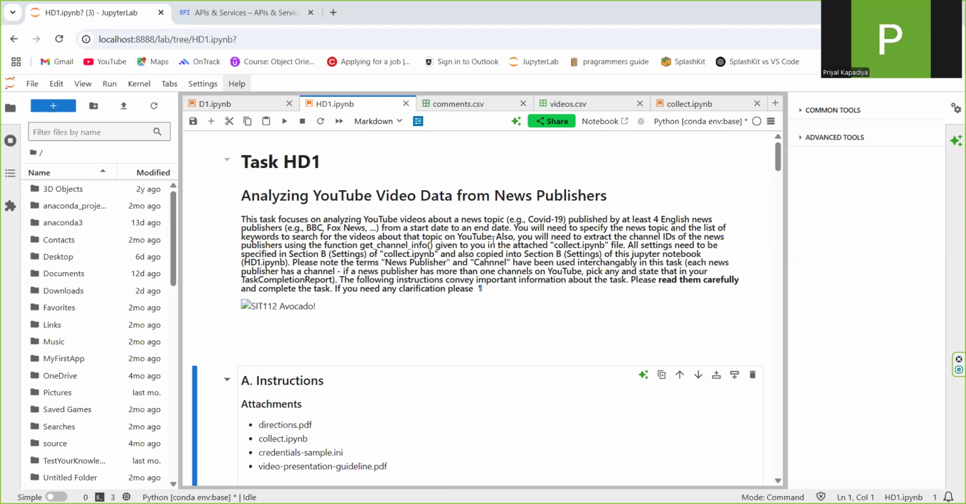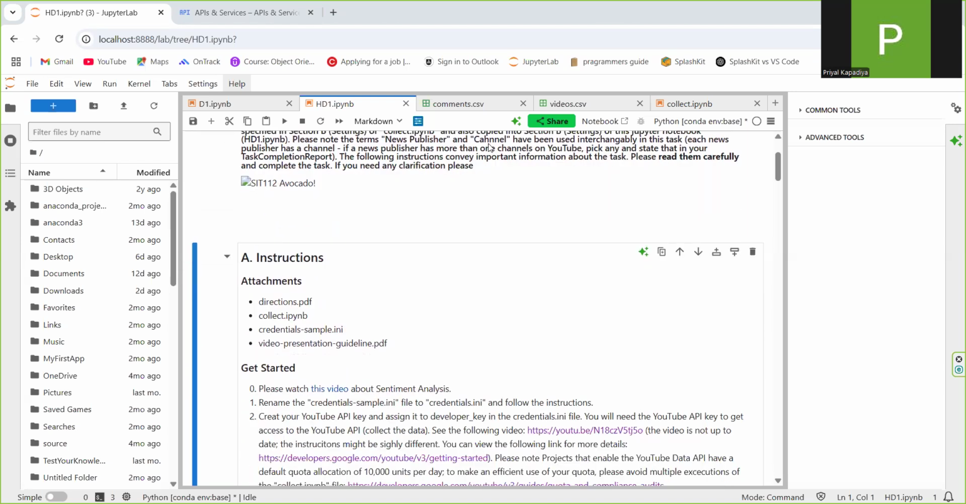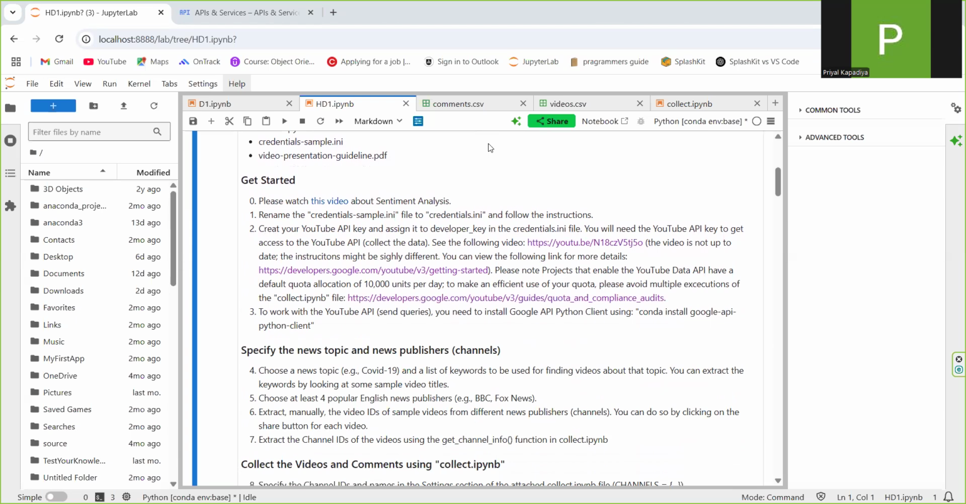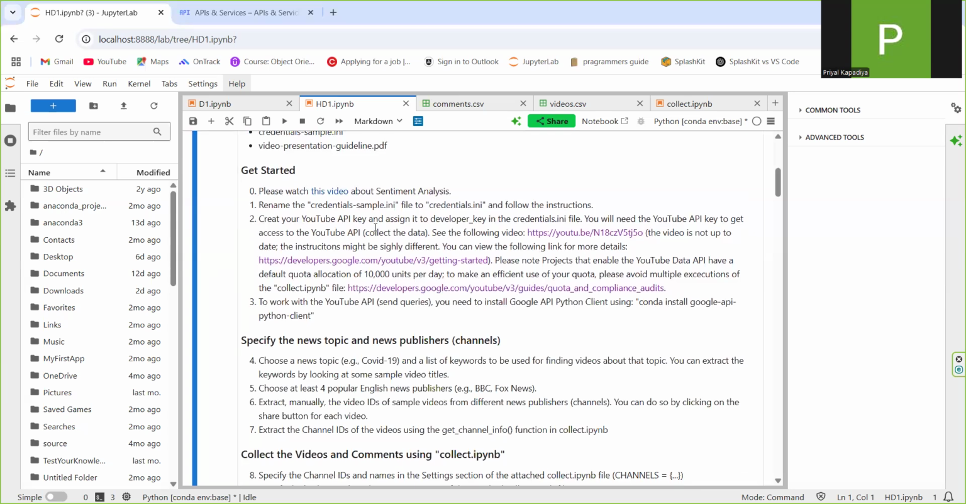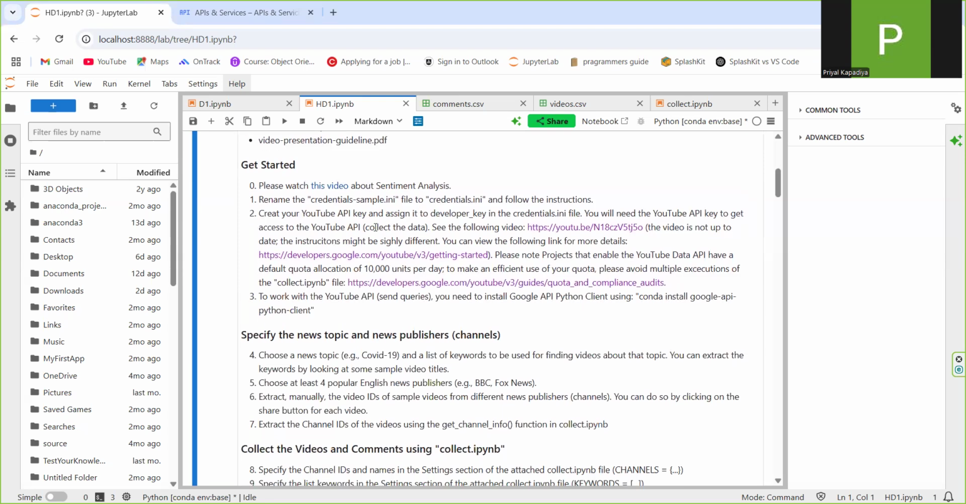And here I am starting with my presentation. The first thing the task needed us to do was to rename the credential file, which I did by unzipping the original file, moving it to a different place, and then renaming it as asked in the task.